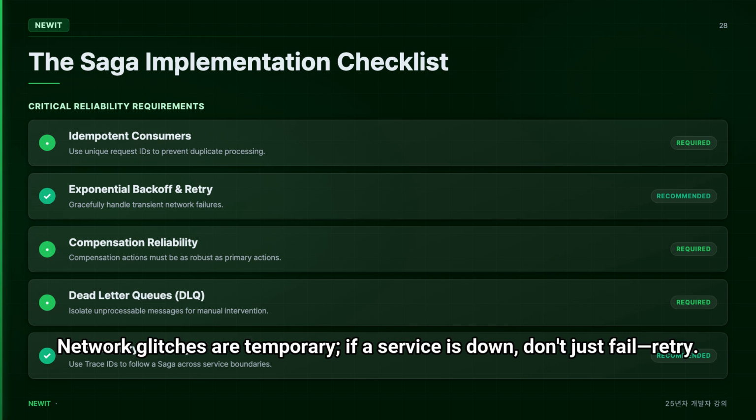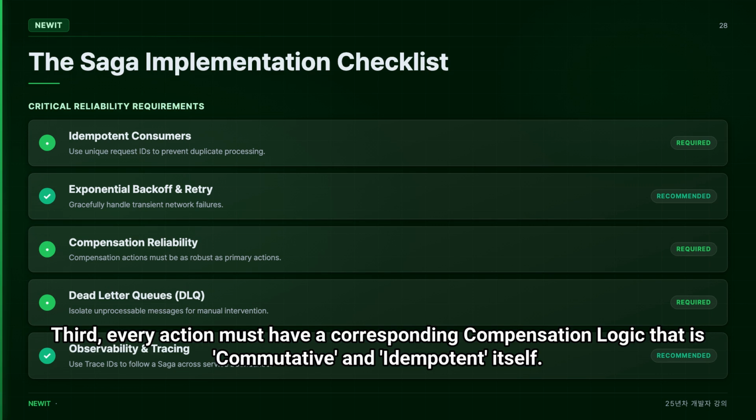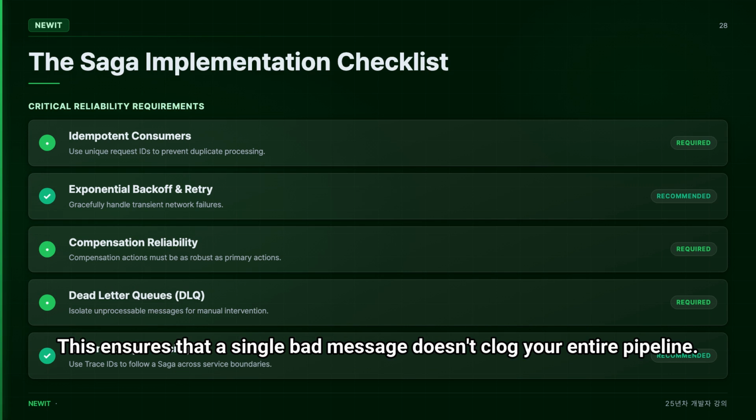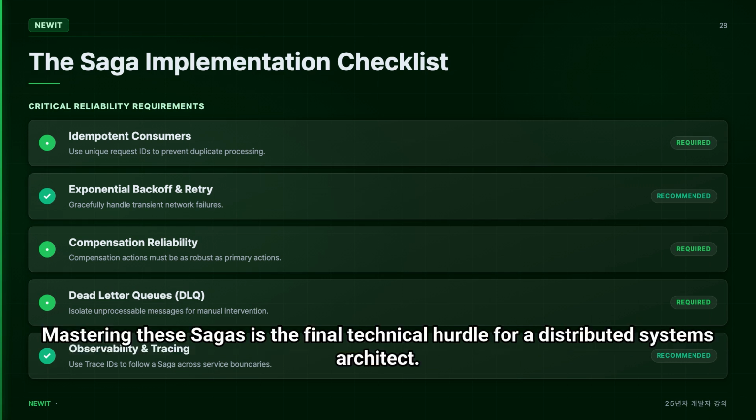Network glitches are temporary. If a service is down, don't just fail, retry. Third, every action must have a corresponding compensation logic that is commutative and idempotent itself. Finally, use dead letter queues, DLQ, for messages that simply cannot be processed after multiple retries. This ensures that a single bad message doesn't clog your entire pipeline. Mastering these sagas is the final technical hurdle for a distributed systems architect.